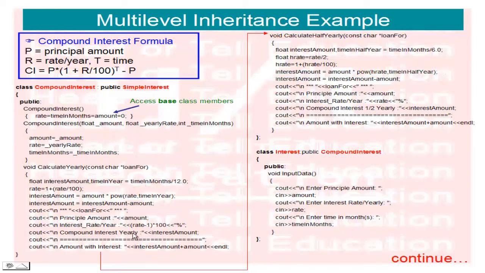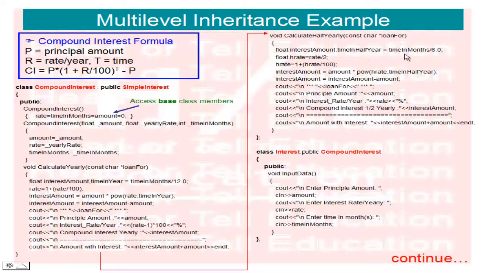Next I created one more function, calculate compound interest half yearly. All functions, methods and variables are the same, only here I convert time into half years, equal to time in months divided by 6.